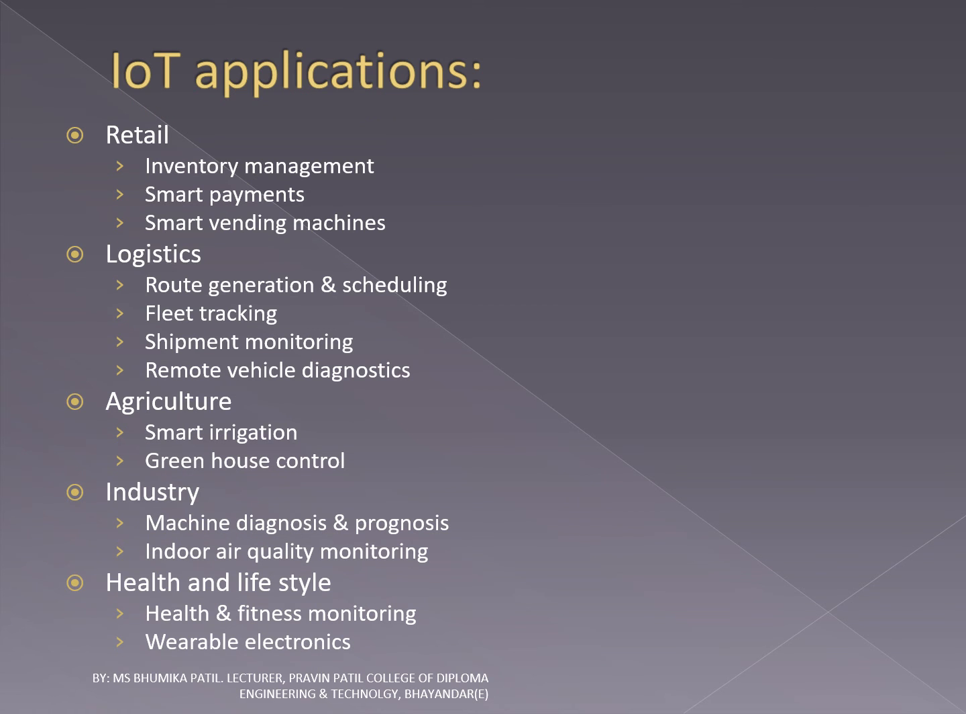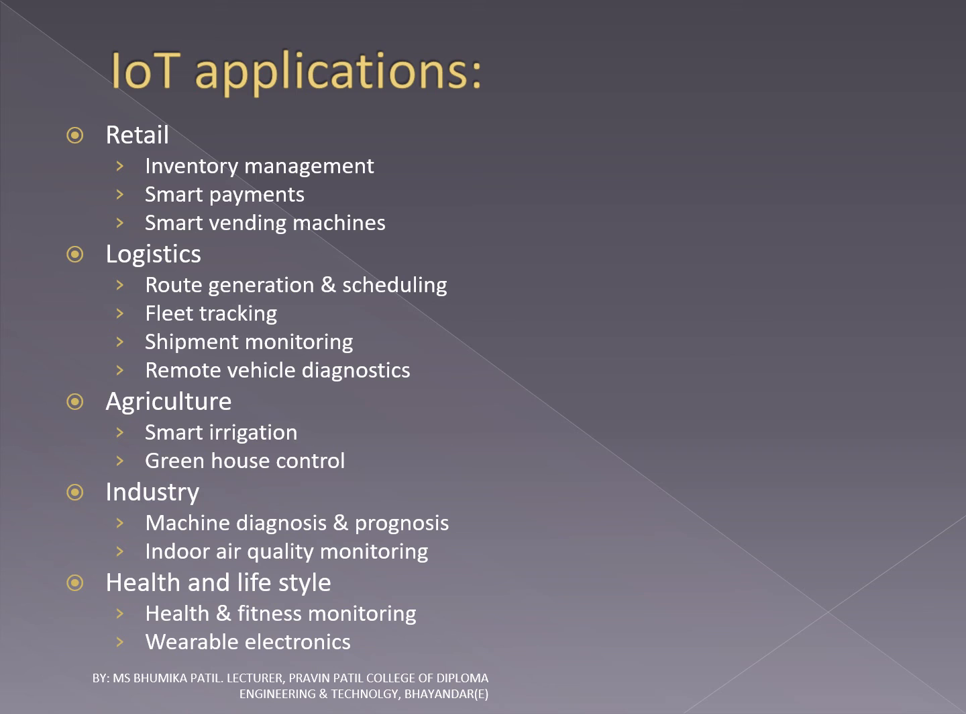The next application of IoT is retail inventory management. IoT systems enable remote monitoring of inventory using data collected by RFID readers. Smart payment solutions, such as contactless payments, are powered by technologies such as near field communication and Bluetooth. Third, smart vending machines. Sensors in a smart vending machine monitor its operations and send the data to the cloud, which can be used for predictive maintenance. Next application is logistics.